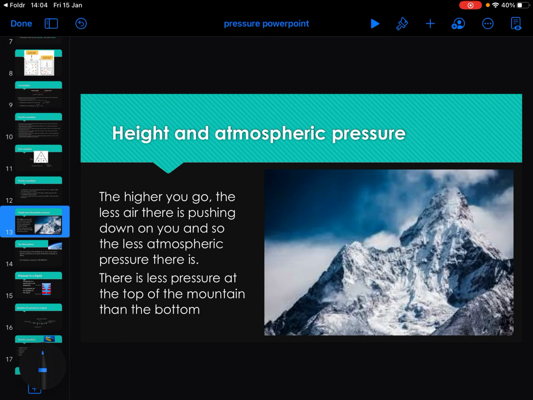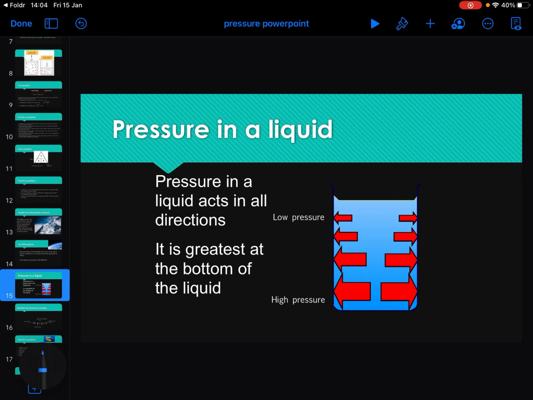Now, if you go up a mountain, for example, or in an aeroplane, there is less air pushing down on you and around you, so there's less atmospheric pressure. So the higher you go, the less atmospheric pressure. And likewise, the further down you go, the more pressure. Now we can link that in to pressure in a liquid. Pressure in a liquid acts in all directions, so it should also be acting down and acting up. It is greatest at the bottom of the liquid. Just same idea as the atmosphere there.